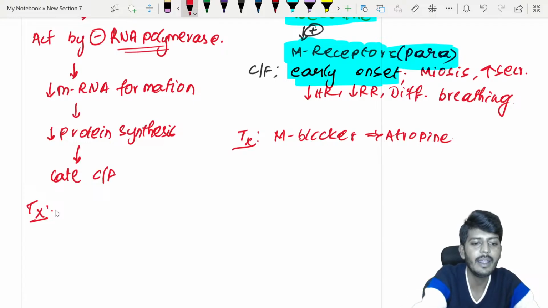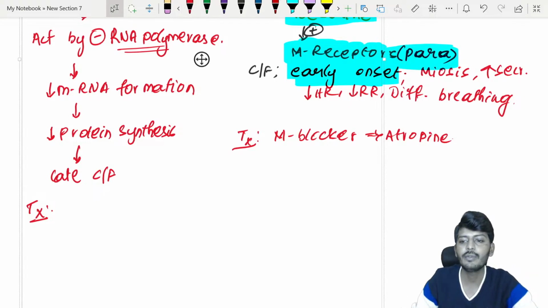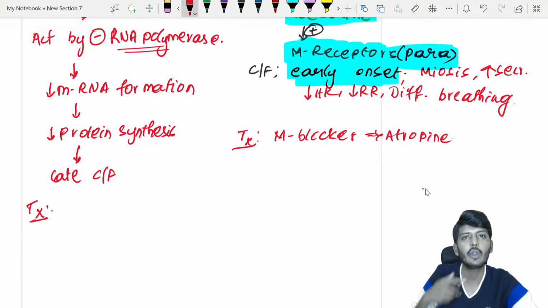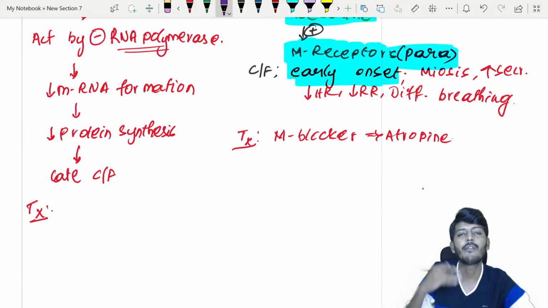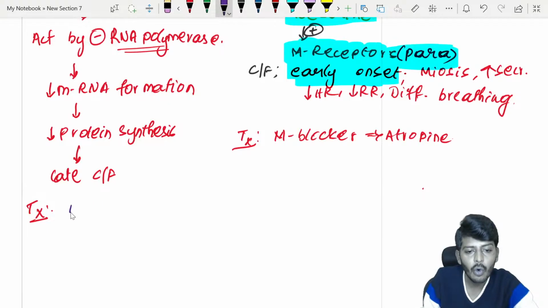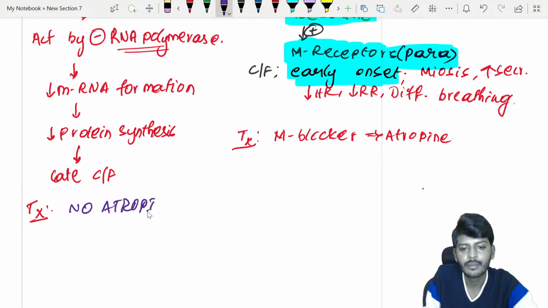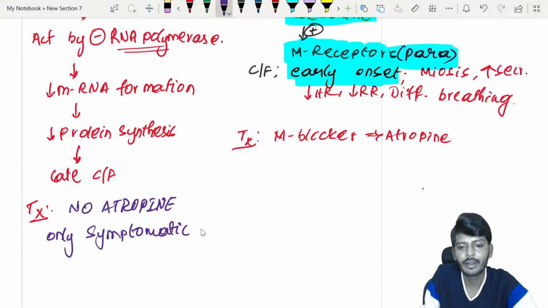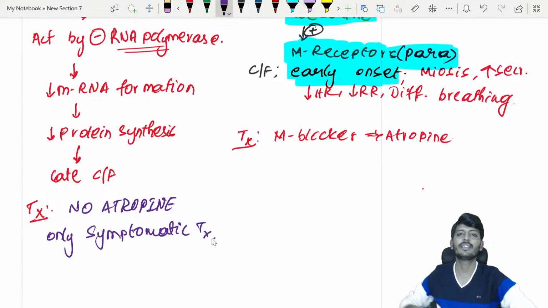Everyone used to remember one thing: always, if mushroom came, what would the answer be? Always we used to think atropine. No, if it is a late mushroom poisoning, no atropine. Okay, remember there is no atropine here. Only and only symptomatic treatment. Only symptomatic treatment. But what our students do as a mistake when you are studying,